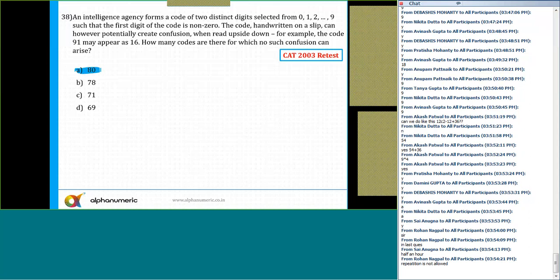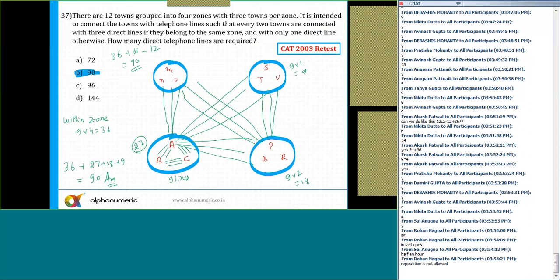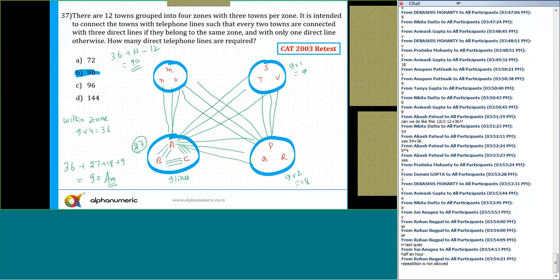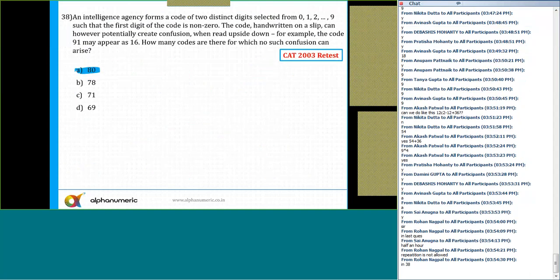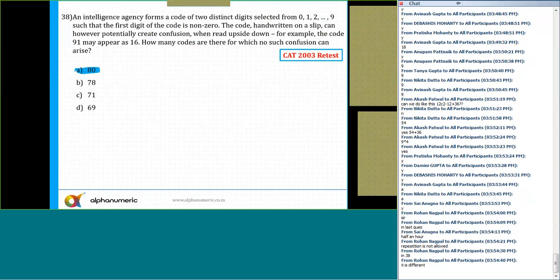In the last question, repetition is not allowed? If I'm talking about the path, then definitely we can't repeat the same lines. We're talking about question number 38. Okay, just a minute. Let me read the question here. Question number 38. What is the question? Just wait, guys.